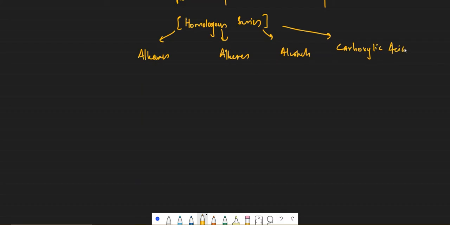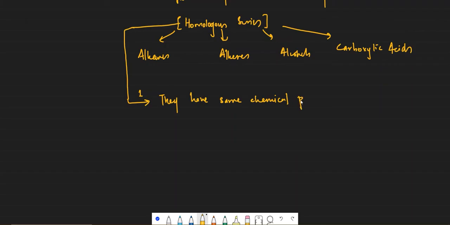Now, each homologous series has unique properties, as in all the compounds in a particular homologous series have the following properties. Number one property is that they have the same chemical properties. All the compounds in a particular homologous series will have the same chemical properties. For example, all the alkanes will have the same chemical properties.